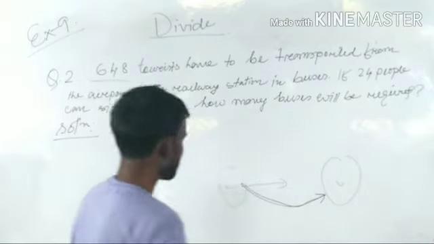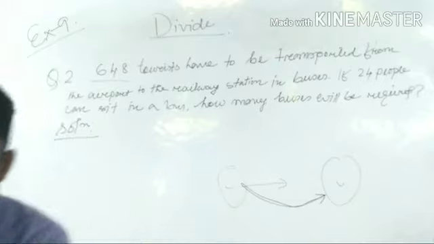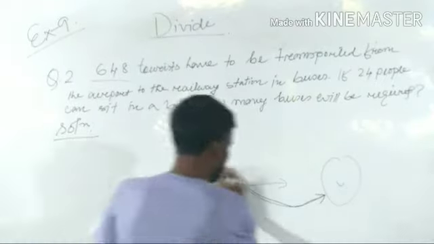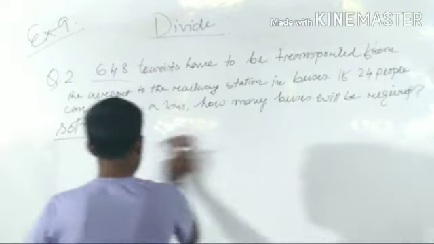So here we have to solve it. How will we solve it? You have to observe properly.